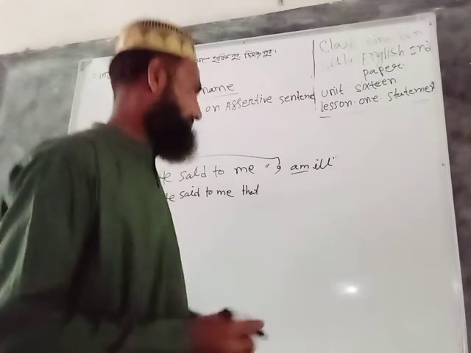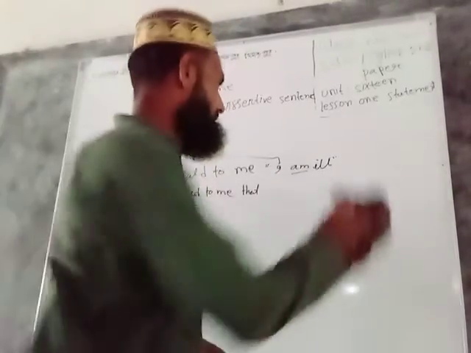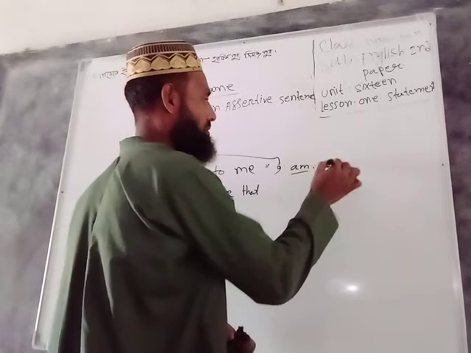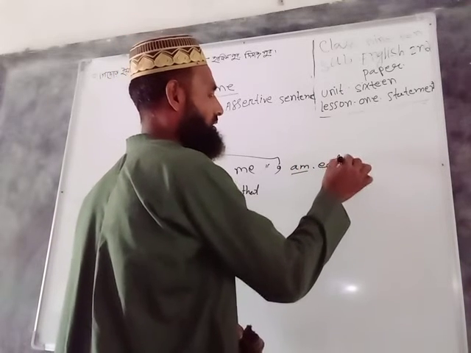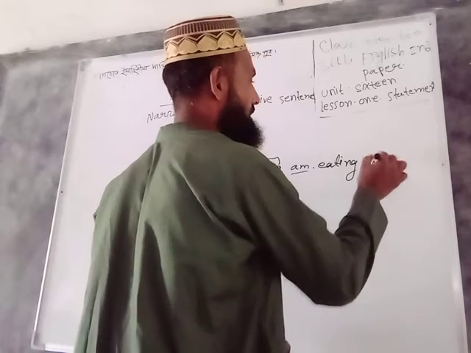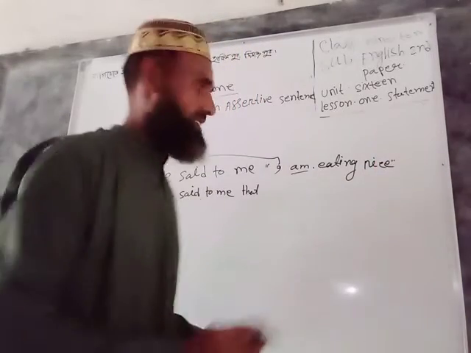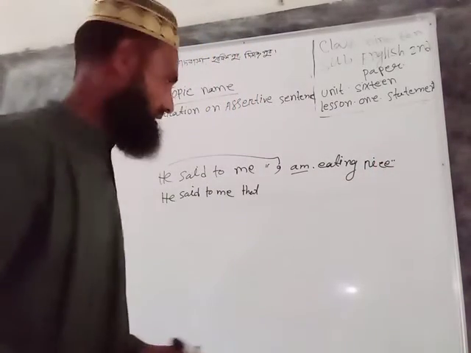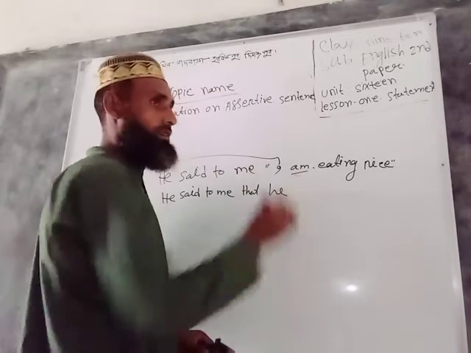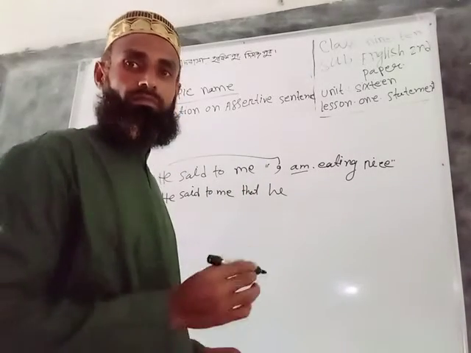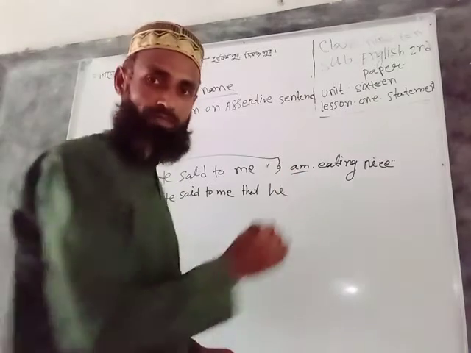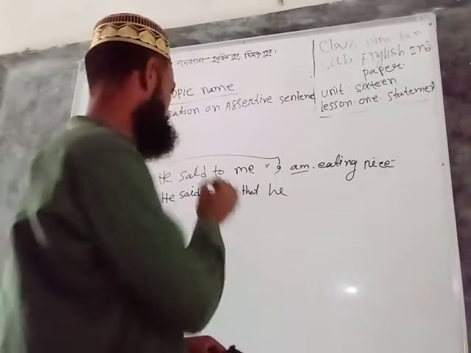Example: I am eating rice. It is present continuous tense. "Am" changes into "was" because am is present form, was is past form.